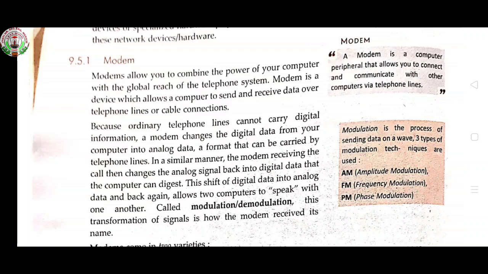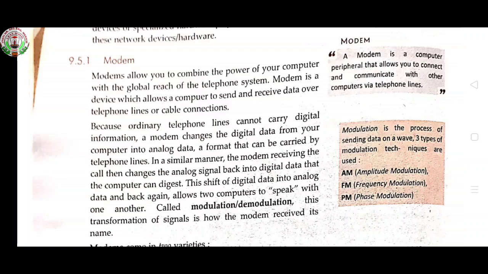A modem changes the digital data from your computer into analog data, a format that can be carried by telephone lines. In a similar manner, the modem receiving the call changes the analog signal back into digital data that the computer can digest.